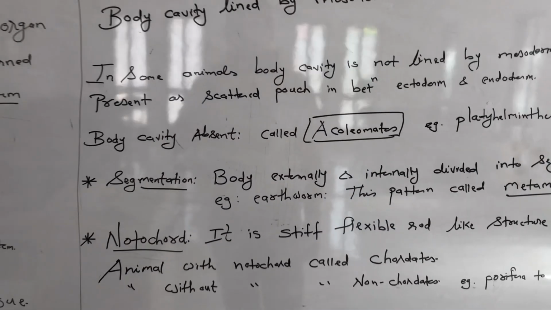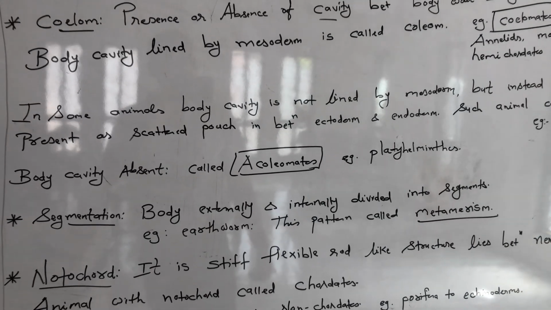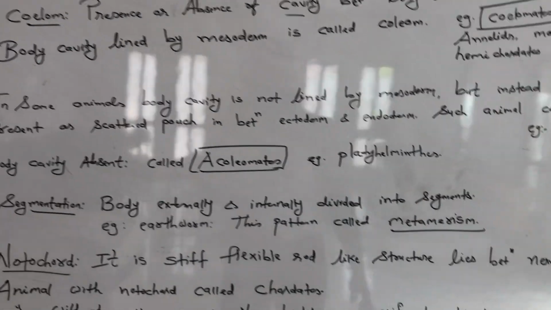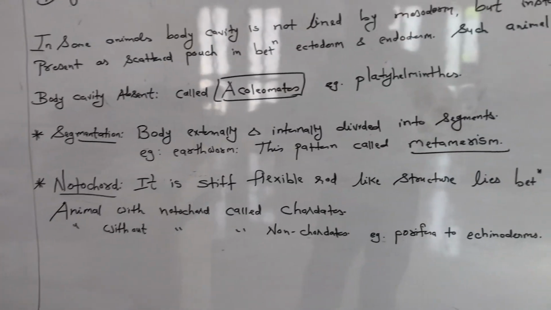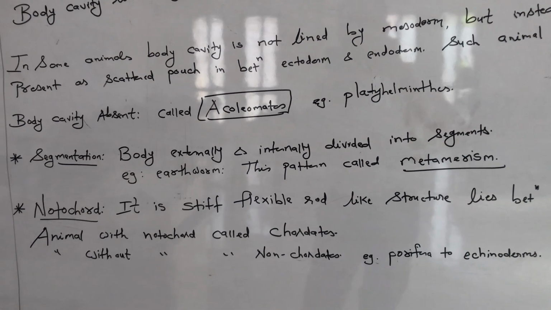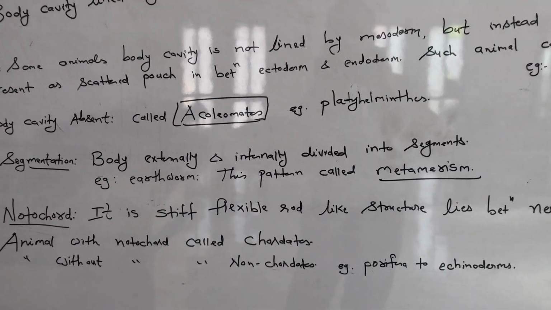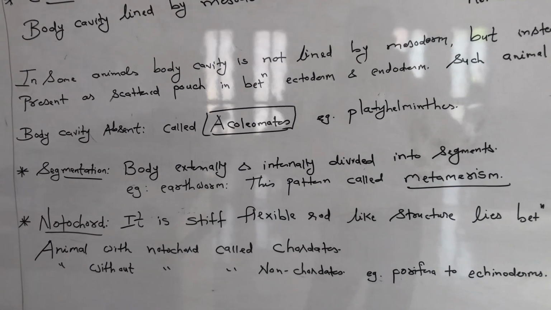And in those animals where the body cavity is totally absent, animals do not possess a body cavity, they are called acoelomate. Example is Platyhelminthes. Now segmentation. So what is segmentation? The body is externally or internally divided into segments. That is called segmentation. And in earthworm we can see this kind of thing, right?